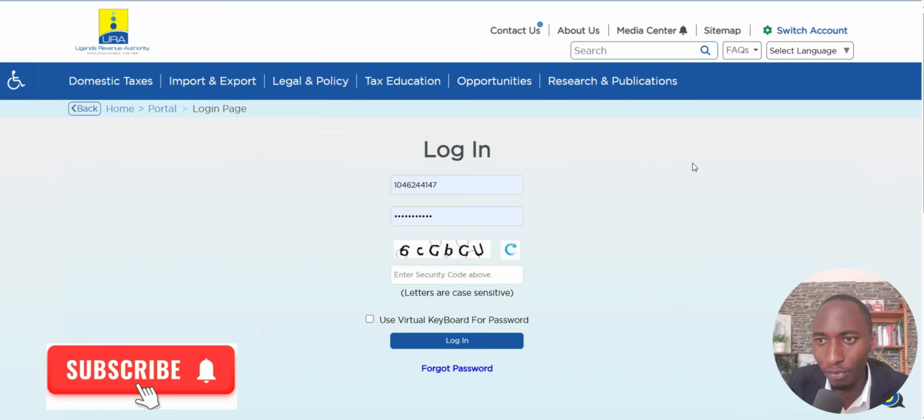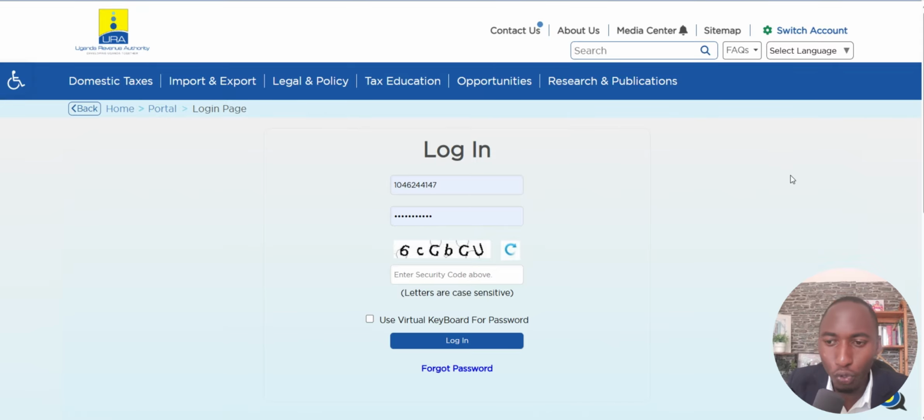Then they will give you options whether to speak to anyone, and you will choose that you want to chat with a human, and then they will give you a contact person, and you will explain that you want to log into your URA portal. Then they will ask you for a personal email if you used the company email before, and then they will send you a one-time password to your personal email, and then you will use that email and your TIN number here, and then you will be able to log in.